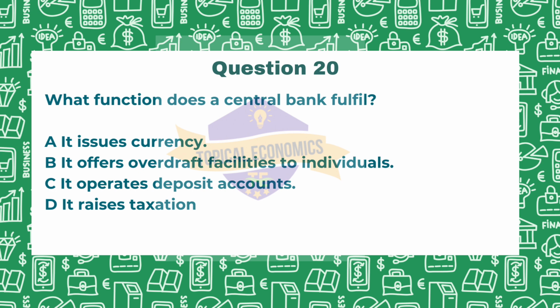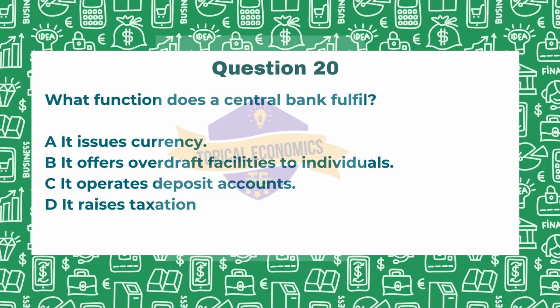Moving to question 20. What function does a central bank fulfill? It issues currency, it offers overdraft facilities to individuals, it operates deposit accounts, it raises taxation. This is from 2016 May-June version 3. Here, when we talk about the first option A, that is, it issues currency. This is a primary function of central banks, giving them the exclusive authority to produce and distribute national currency. This is the correct answer.